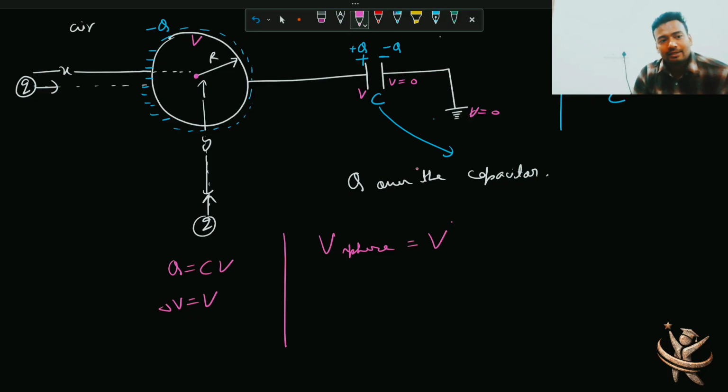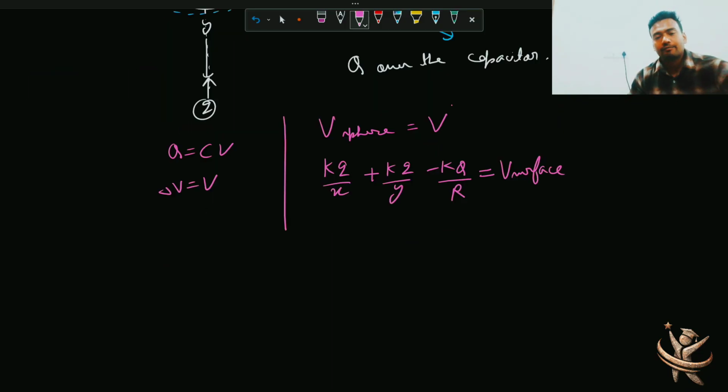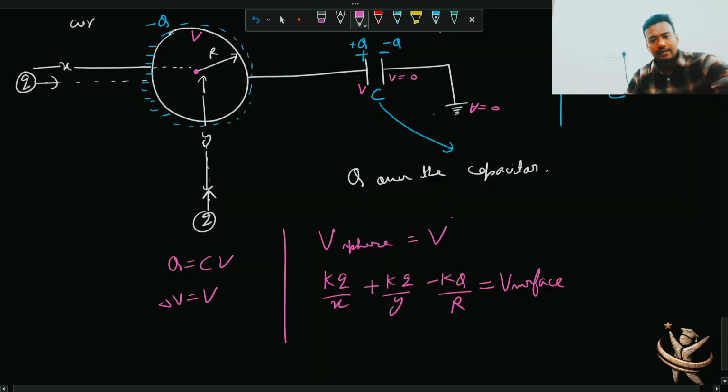So as I said, when the left charge is at a distance of x and this lower charge at a distance of y, इन दोनों चार्जेस का पोटेंशियल कितना होगा बेटा? Kq by x over the center plus kq by y, and as I said induced charge is minus q, so minus kq by r. Okay, now this is the potential over the surface.